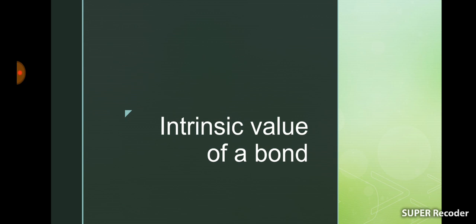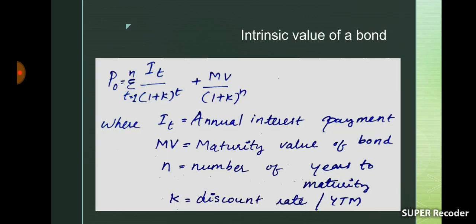P0 is equal to sigma t is equal to 1 to n I divided by (1 plus k) raised to t, plus MV divided by (1 plus k) raised to n, where I is equal to annual interest payment, MV is the maturity value of bond, n is the number of years to maturity, k is equal to discount rate or YTM, and t is equal to 1 to n, and that is number of years to maturity. Here these are the cash inflows, interest and maturity value.